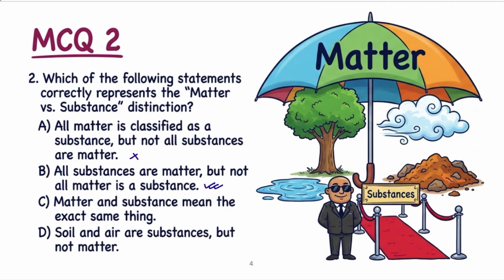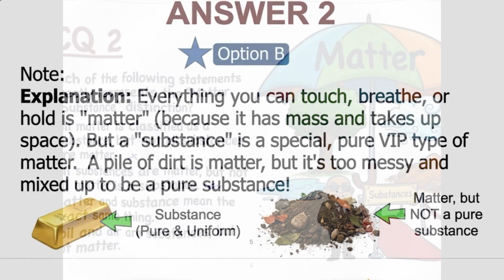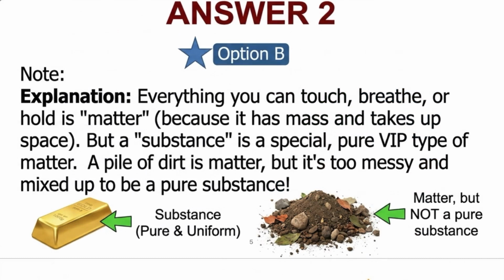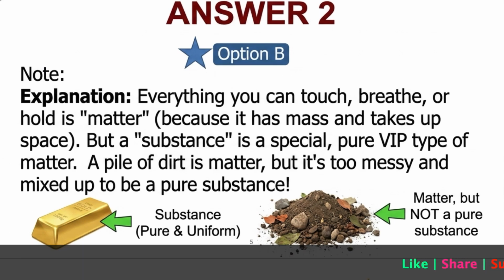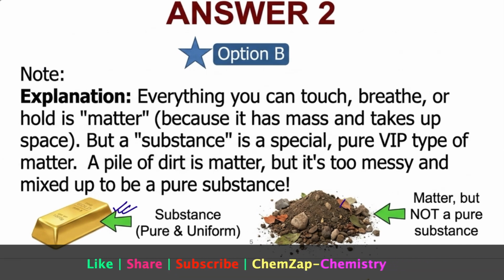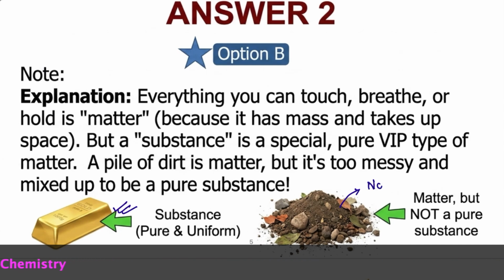Now check the explanation of the correct answer B. Everything we touch is matter. Matter occupies space and has mass. But what is a substance? A substance is a special type of matter which has a uniform composition. So this gold has a uniform composition, but this soil is matter. It does not have a uniform composition. It has a non-uniform composition.